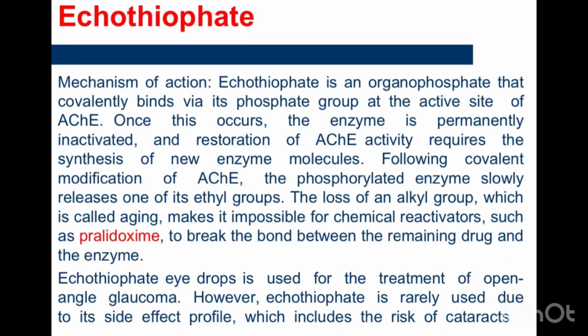Under this classification, under organophosphates, we'll be starting with echothiophate. Echothiophate is an important organophosphate. It is used basically in ophthalmology to tackle eye conditions, especially glaucoma. When you give the patient echothiophate, you want to produce miosis and reduce intraocular pressure. So it was used to tackle glaucoma for a long time, but it's rarely in use now. Why? Because it produces more side effects than it helps the patients. That's why they don't use echothiophate, because it's an organophosphate.